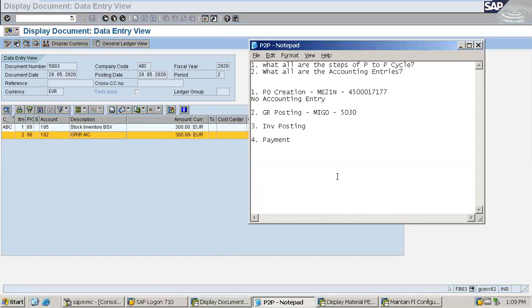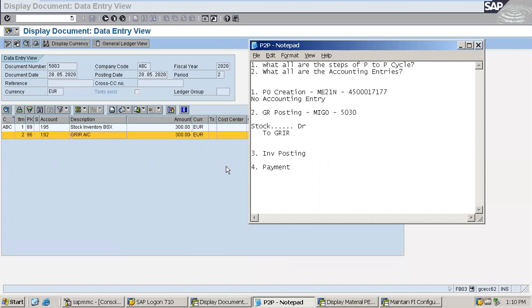Now I'm going to the notepad. GR posting, the transaction is written, the document number is written. Now let me write down the accounting entry. Stock debit, okay, stock debit. The stock account is being debited to, means credit is to GRIR. GRIR. Perfect. So this is the accounting entry while doing the GR.